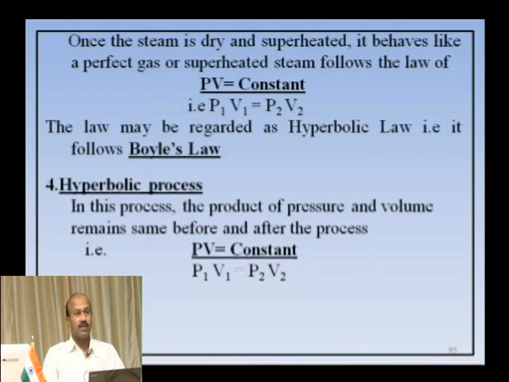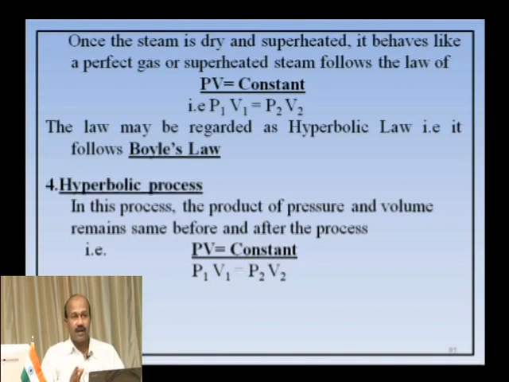Okay. Once the steam is dry and superheated, it behaves like a perfect gas, or superheated steam follows the law PV equal to constant, that is P1 V1 is equal to P2 V2. The law may be regarded as a hyperbolic law, that is it follows Boyle's law, meaning the temperature is constant, that means up to dry steam. So, you can use the formulas you used in a constant pressure process for constant temperature also.